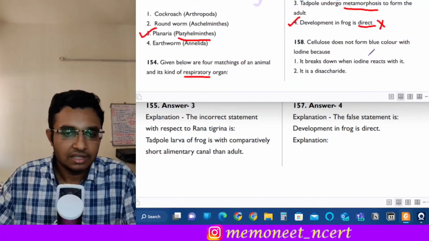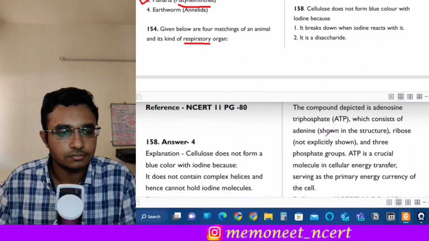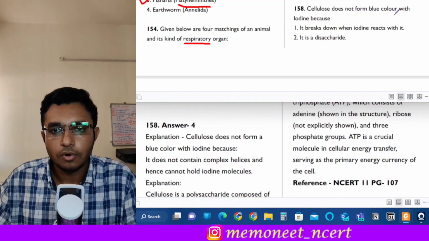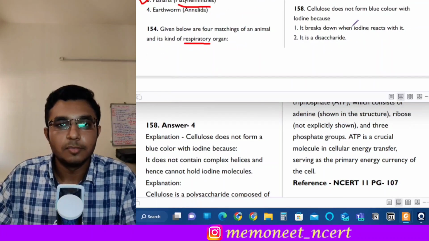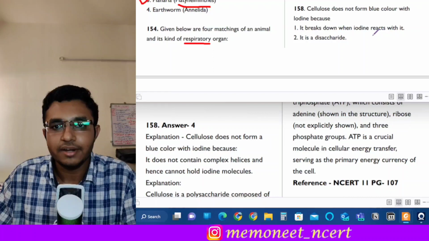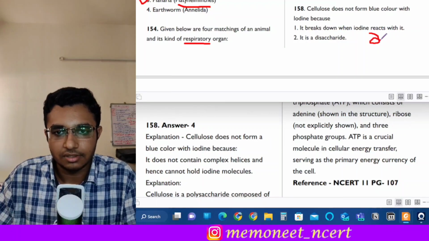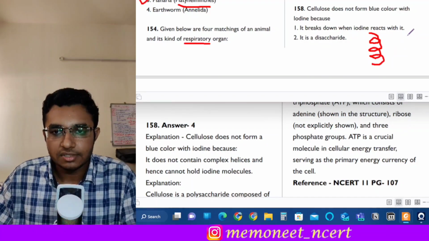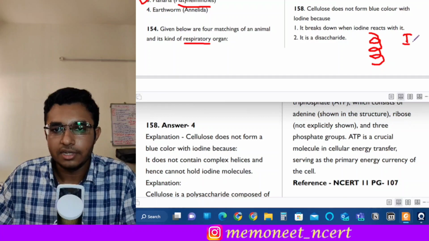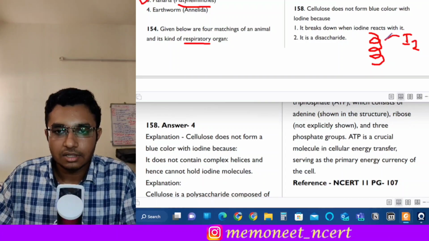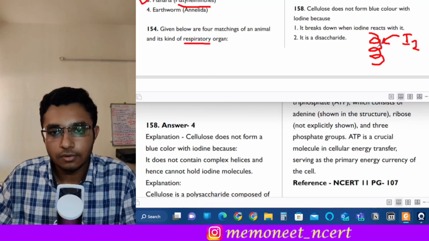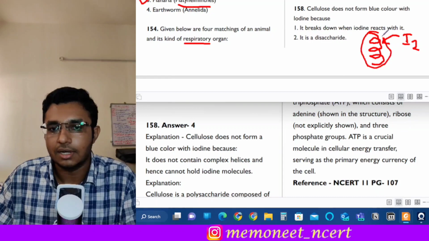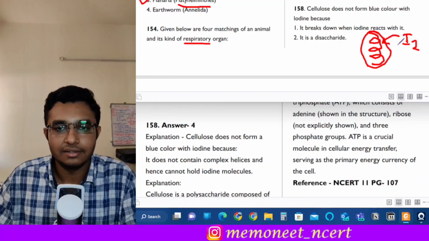The next is question 158. It states: cellulose does not form blue color with iodine because... First of all, see which substance forms blue color with iodine. You might have heard about starch, right? Starch has a peculiar structure, which is a helical structure. If we put drops of iodine on it, the iodine particles go and sit in between the places in the helix, and therefore it gives blue color to the starch. So starch appears blue when it reacts with iodine.